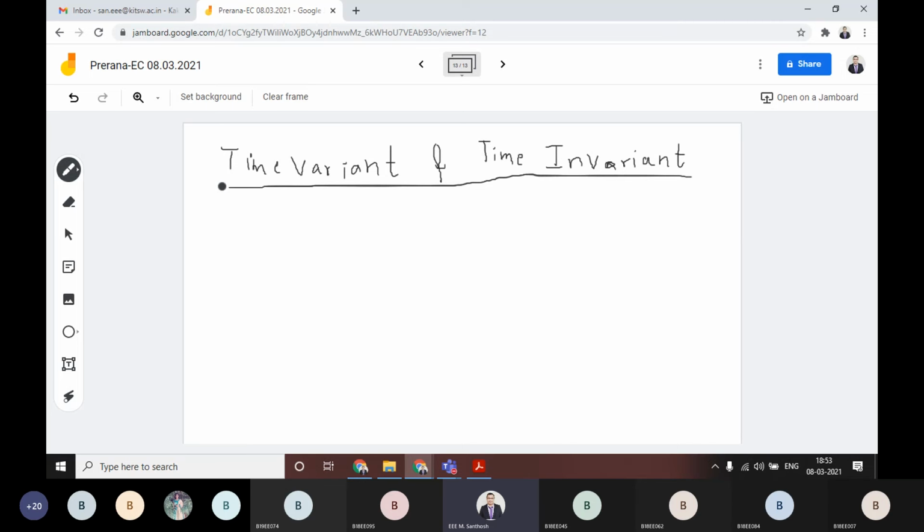Okay, as simple as that. Suppose time variant is, if we are calling this one, this is the characteristics curve, then if you look at each and every point of time, this is V and this one is I, and at each and every point of time the value is varying.